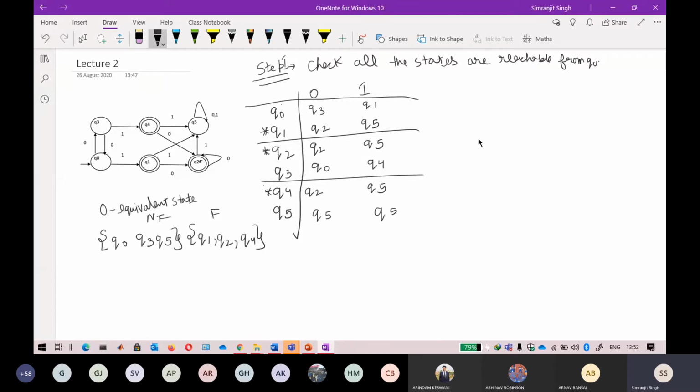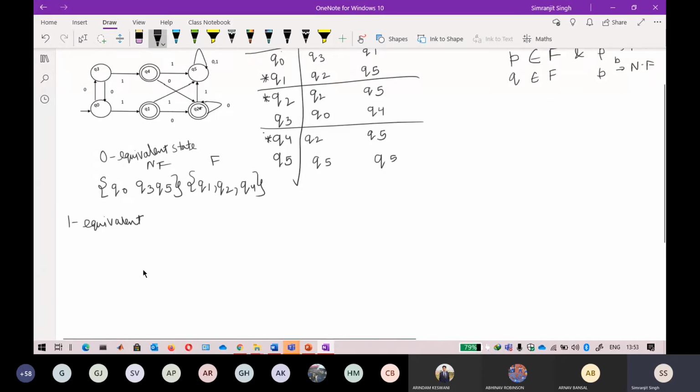If you remember the definition of the equivalence, to calculate the equivalent, we have to follow this rule that 2 states are said to be equivalent if on getting a particular string they are going towards the final state, or on getting a particular string, they are going towards a non-final state. So the string will be same. That is why I have divided it into non-final and final states. Now clearly look at this. The next step is the first equivalent state. In this equivalent state, you will have to input a string.